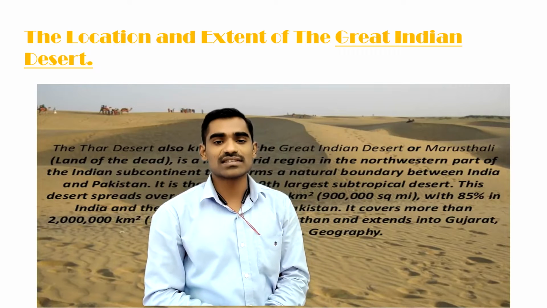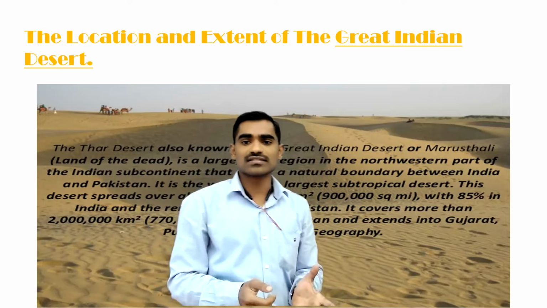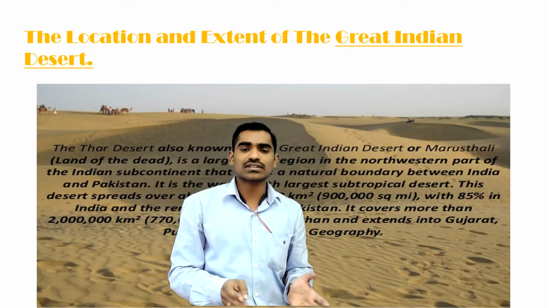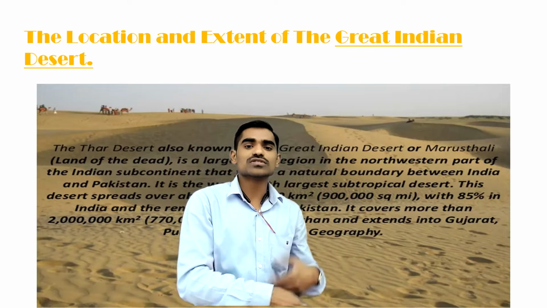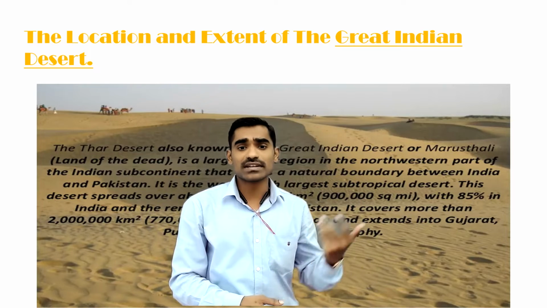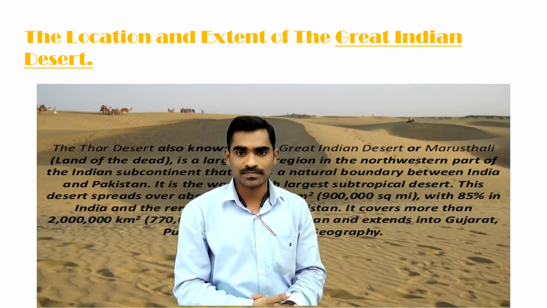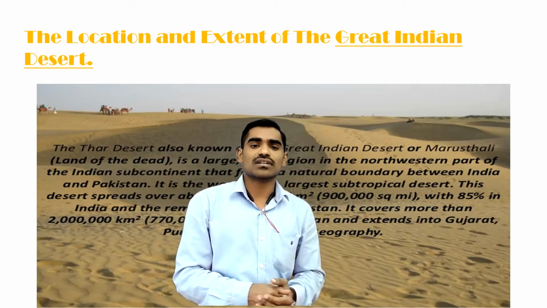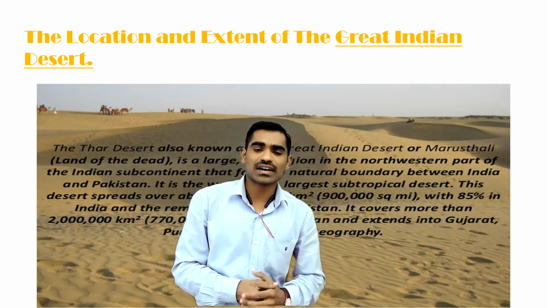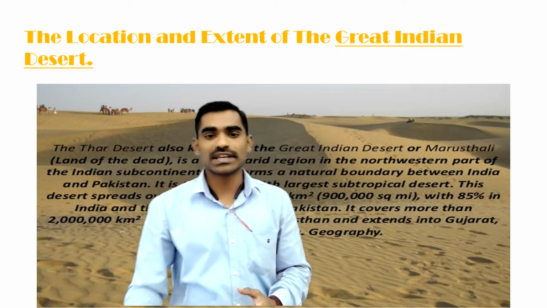The Western Desert lies on the borders of India and Pakistan in the Rajasthan state, and the Thar Desert or the Western Desert is not limited up to only India. It goes beyond the border. It has been spread even in Pakistan also. Beyond the borders, it extends. Right. So it is a very dry region.